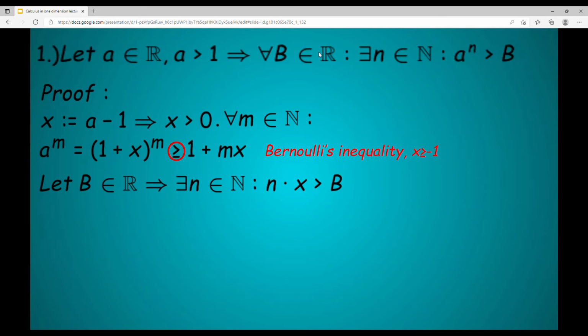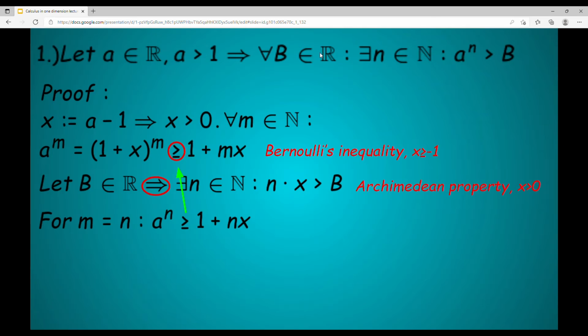Next, let b be a real number, then there exists a natural number n such that n times x is greater than b. Here we use the Archimedean property, which is applicable since x is greater than 0.